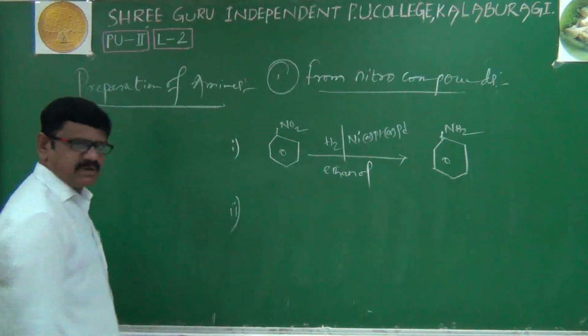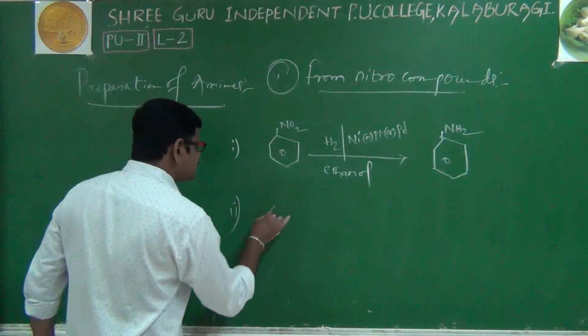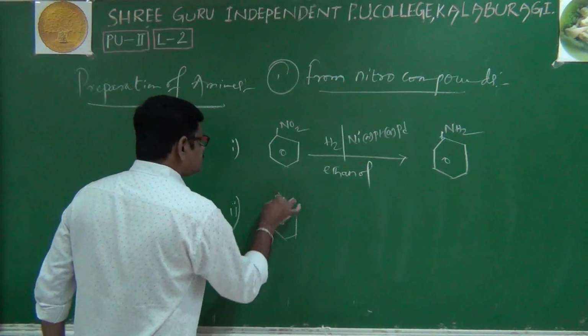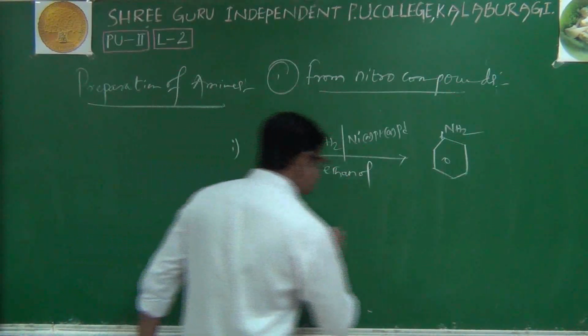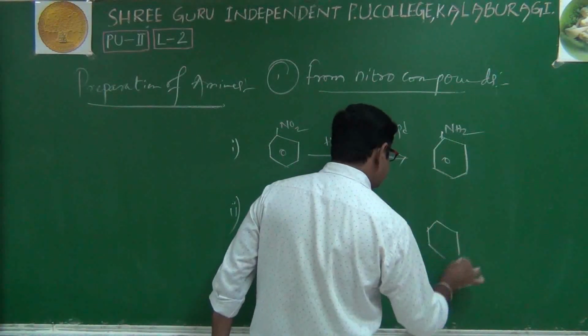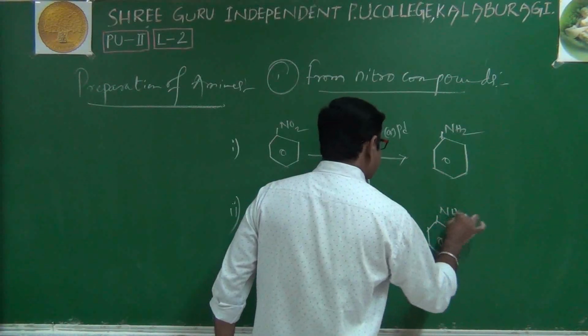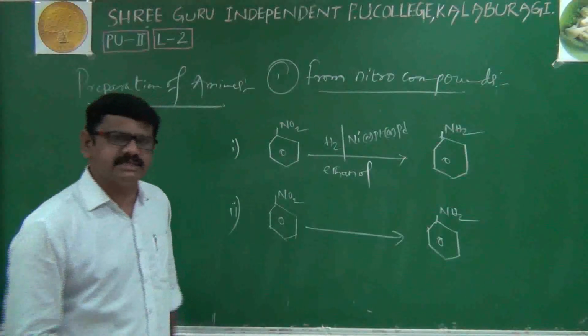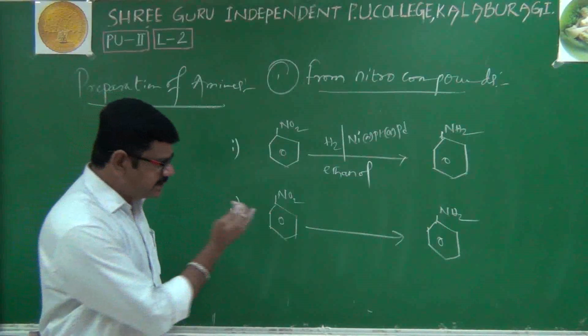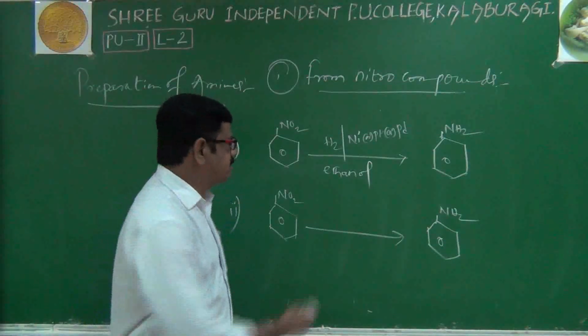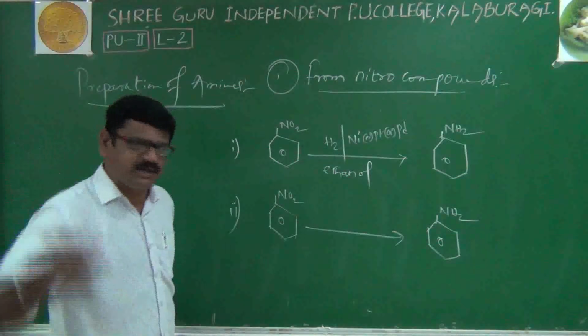Another example has been given. The same nitrobenzene is converted into aniline again, but we will use another reducing agent. Ultimate aim is that reduction should take place. Reduction may be catalytic reduction or any other reducing agent.